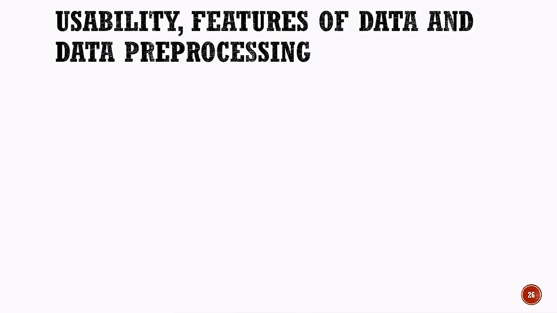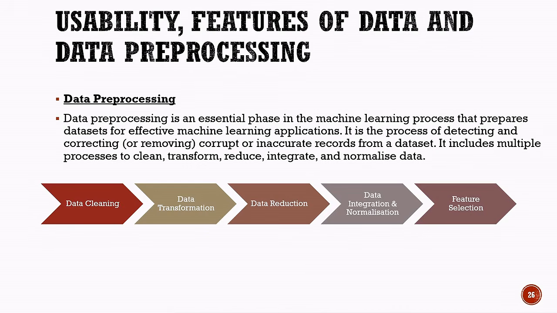Now, let us understand data preprocessing. Data preprocessing is an essential phase in the machine learning process. It prepares datasets so that they can be used effectively in machine learning applications. It involves detecting and correcting, or removing, corrupt or inaccurate records from a dataset. Data preprocessing includes several important processes. These are data cleaning, data transformation, data reduction, data integration and normalization, and feature selection.